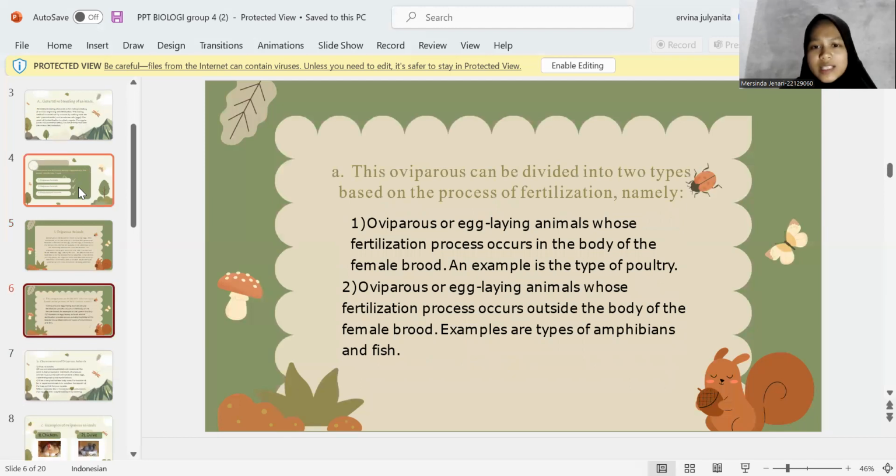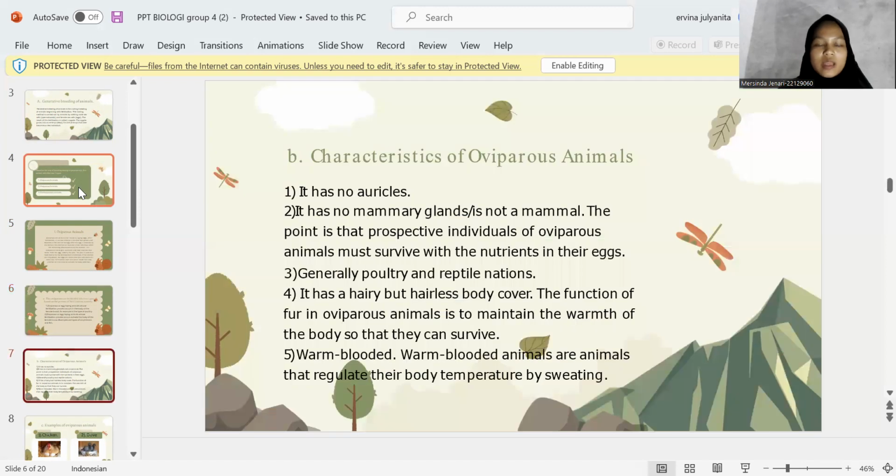Okay, oviparous animals can be divided into two types based on the process of fertilization. The first is oviparous, or egg-laying animals whose fertilization process occurs in the body of the female bird. An example is poultry. The second is oviparous, or egg-laying animals whose fertilization process occurs outside the body of the female. Examples are amphibians and fish. What are the characteristics of oviparous animals?